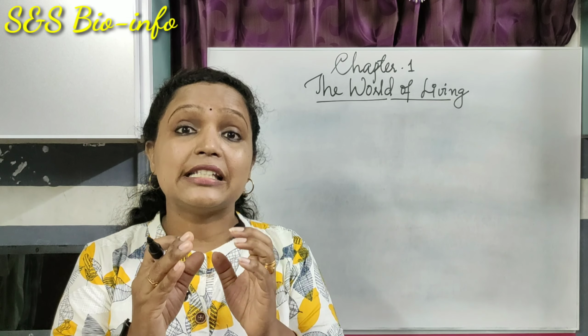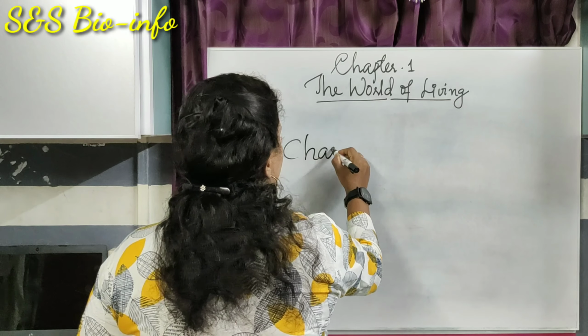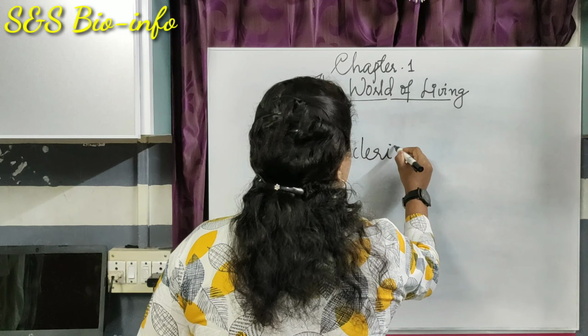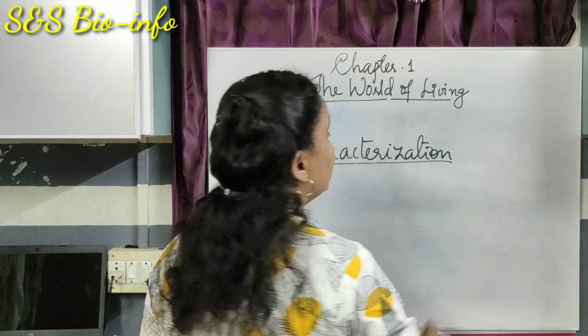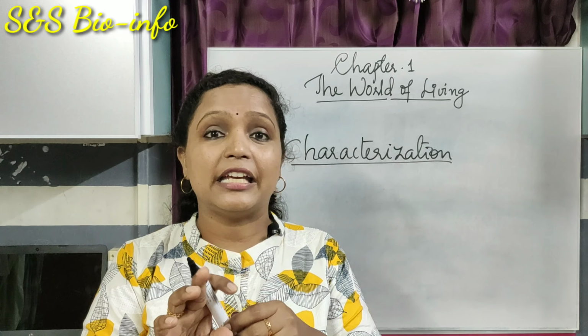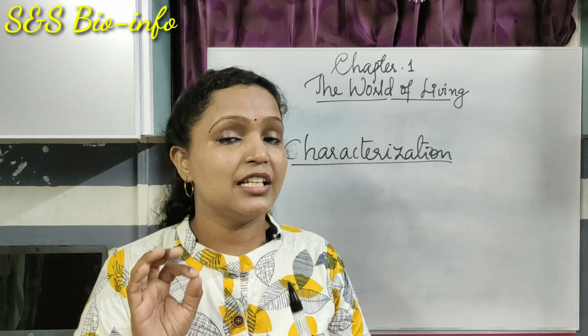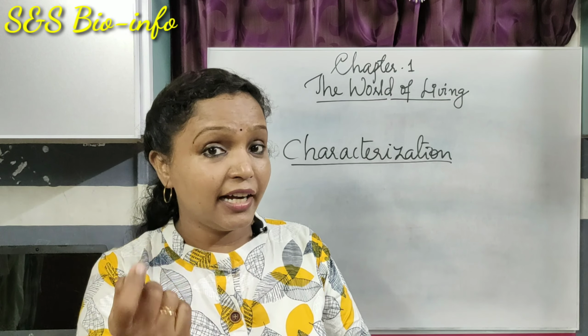That is called its characterization. What is characterization? The method of describing an organism by using its easily observable characteristic features. This characterization leads to identification.